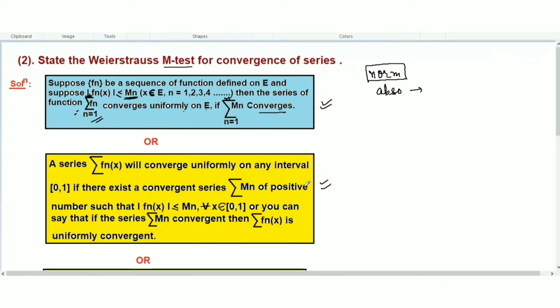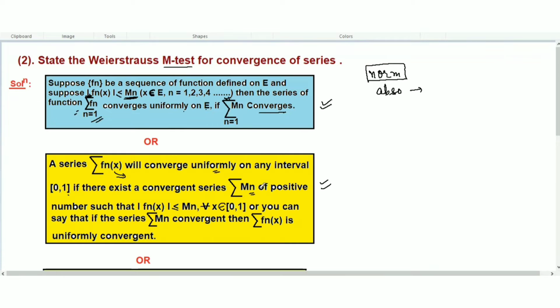Now the second statement is almost the same, but a little bit different. A series of fn(x), the sum of the series meaning the summation sign, will converge uniformly on any interval 0, 1 if there exists a convergent series of Mn, which we will create from this series.